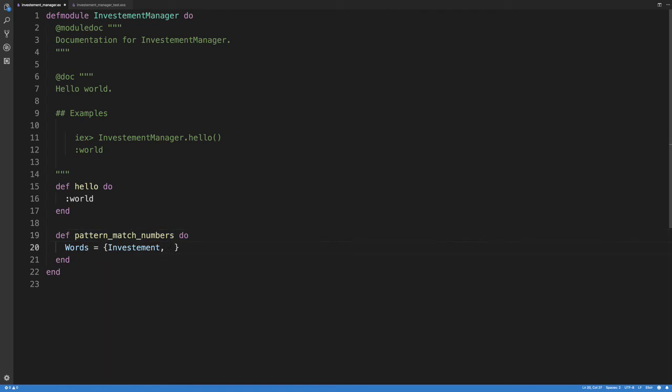So I'm going to say investment. I'm going to use an underscore, which means any value can go here in the pattern matching.